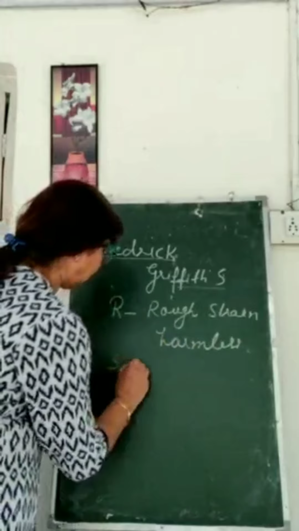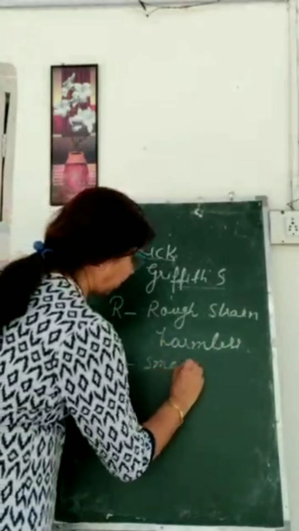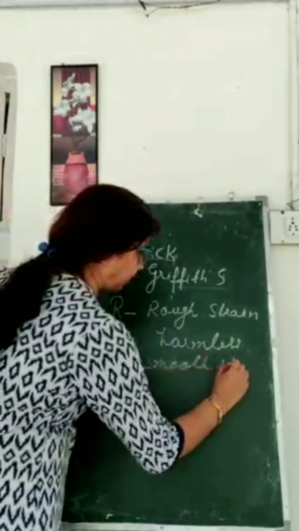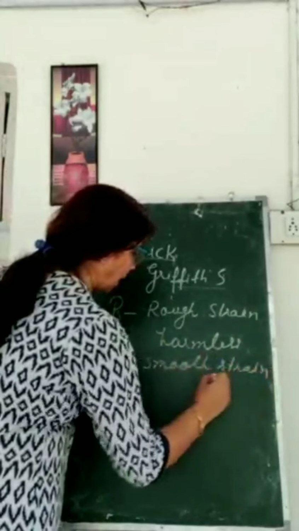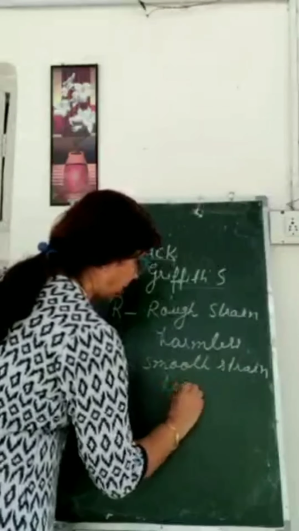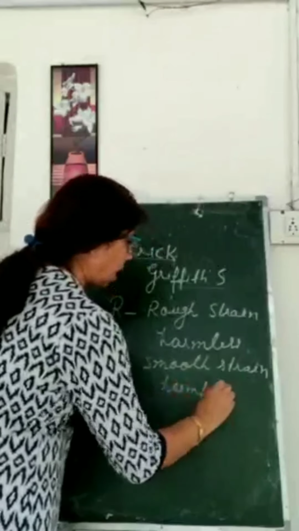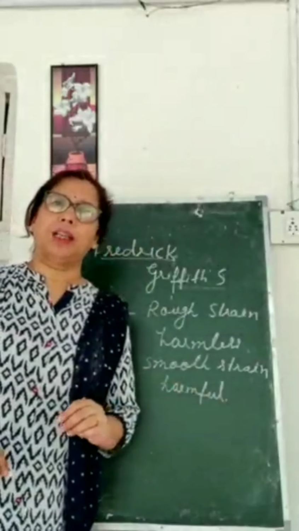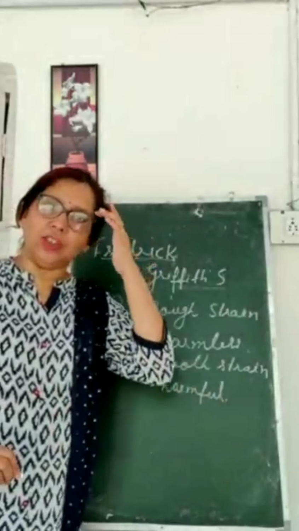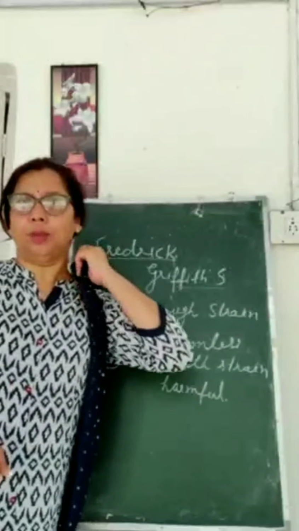Another strain is the S strain, or smooth strain, and these are harmful bacteria. If they are injected into anything, they cause pneumonia.